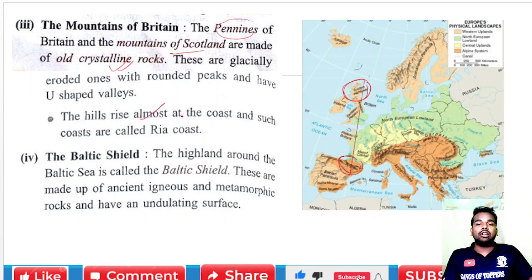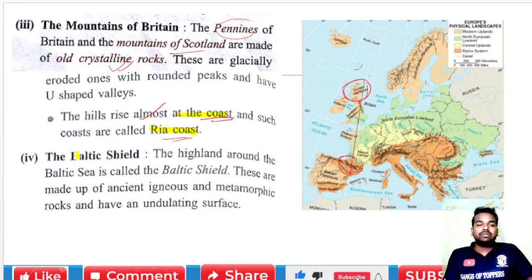The hills rise almost at the coast, and such coasts are called Ria coast. So we have to understand that the hills in this area rise at the coast, and such coasts are called Ria coast. So you have to understand what is called Ria coast.